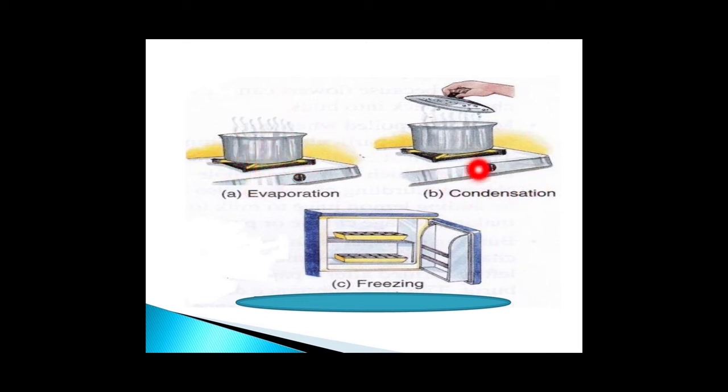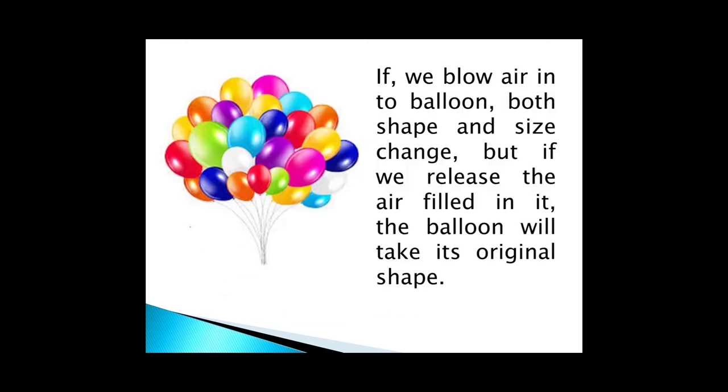So when you need to get back its original form, you have to carry out the condensation process. In the freezing process, you are modifying the liquid state of the substance into a solid form. When you need to get back its original liquid state, you have to carry out the melting process. So evaporation, condensation, freezing, melting are examples of reversible change.